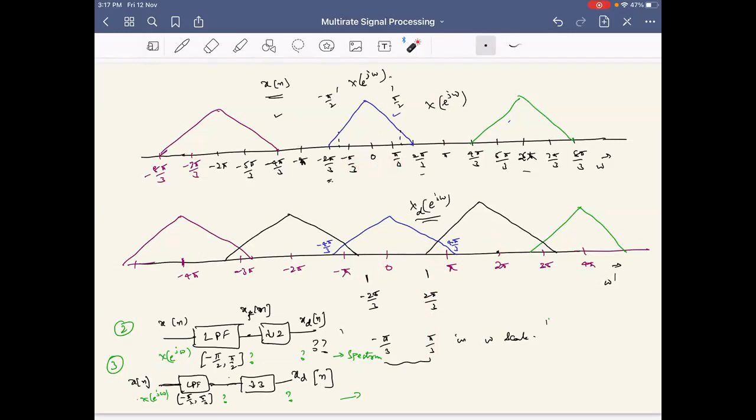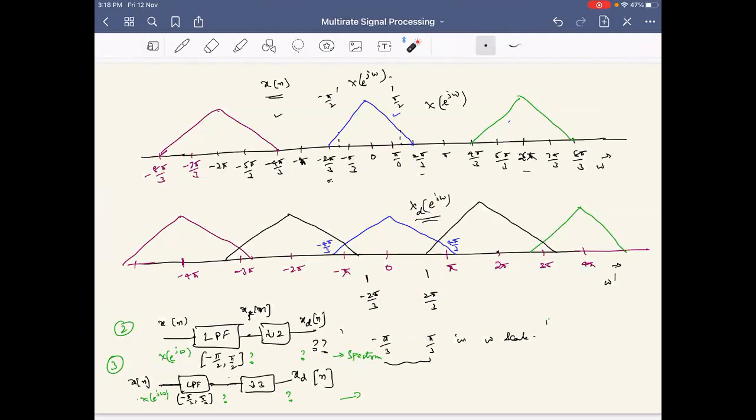Whereas it is -2π/3 to 2π/3 in this spectrum, but this is a downsampled spectrum. If you want to see where that part is in the original spectrum, it is only -π/3 to π/3. Here it is 2π/3 minus 2π/3, so it is essentially 2π/3. Is that correct? 2π/3 minus 4π/3, so it is essentially 2π/3. So the spectrum that is not aliased is -2π/3 to 2π/3 in the downsampled spectrum, or -π/3 to π/3 only.